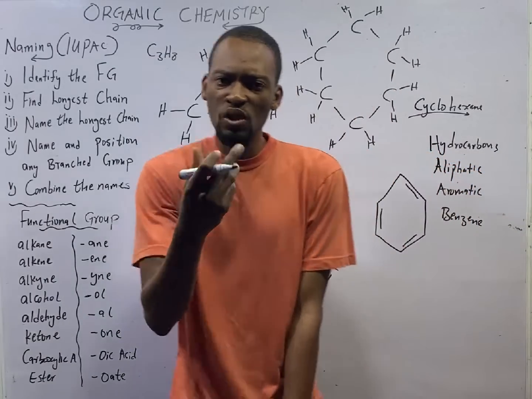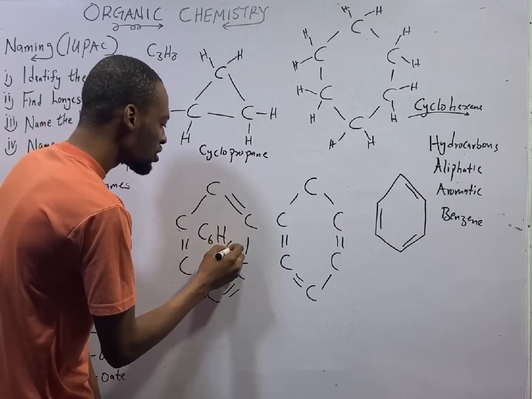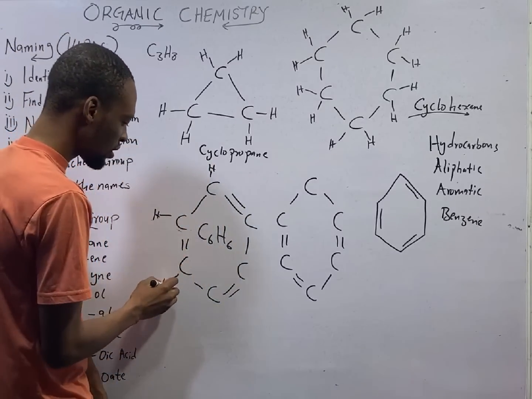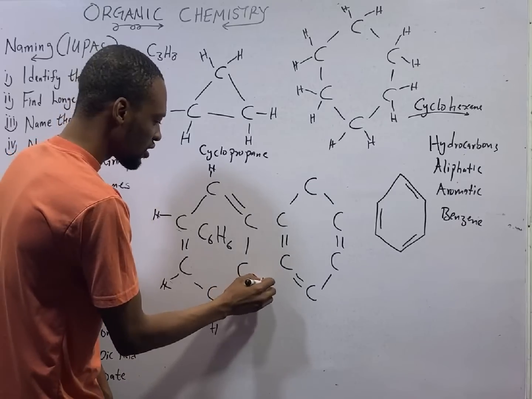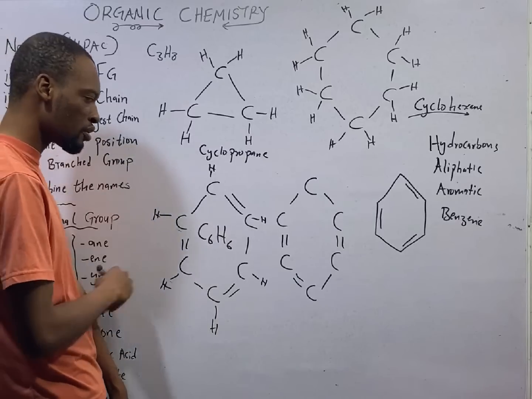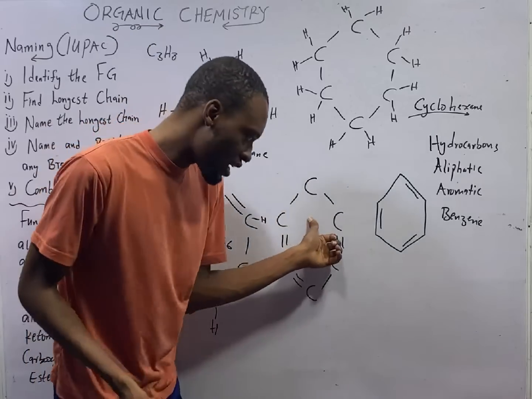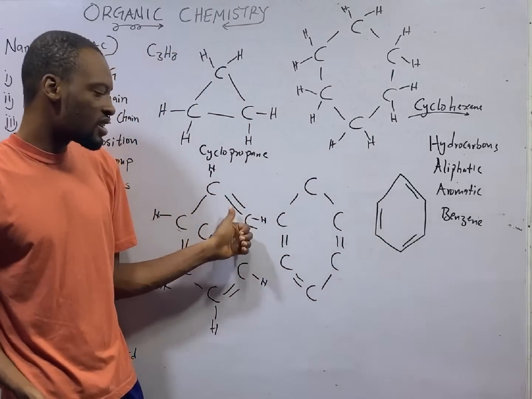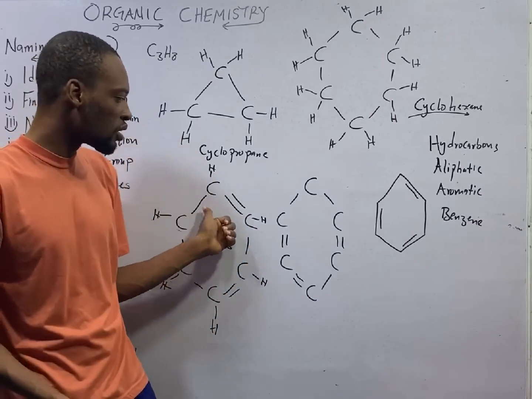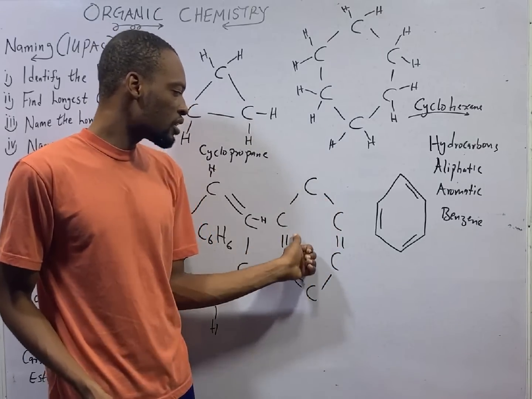They have a very sweet smell. That is why they are aromatic. They will also have 6 hydrogens, because 1 hydrogen here, 1 here, 1 here, 1 here, 1 here, 1 here. With this, it is complete. Every carbon has a maximum of 4 bonds. Benzene is C6H6. Now, if you look at this benzene, it started with double bond, single bond, double bond, single bond, double bond, single. For the second one, it started with single, double, single, double, single, double.